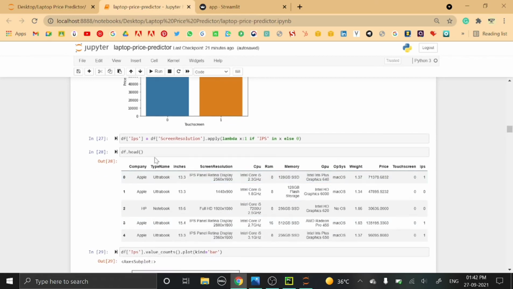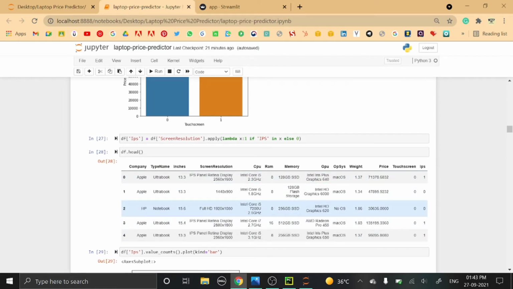Then next is the IPS. So IPS is created from the main column. So here also lambda function is been applied. If the x value is 1, then it is IPS, else it is not. So here you can see that for this Apple laptop, in the screen resolution, here we have IPS panel. So in the IPS column, 1 value is been inserted.